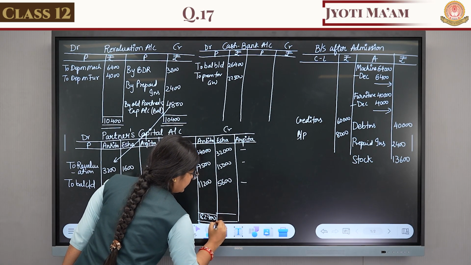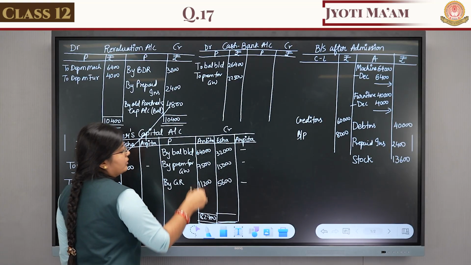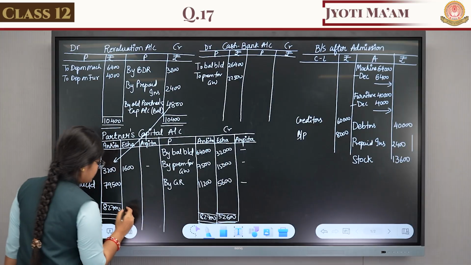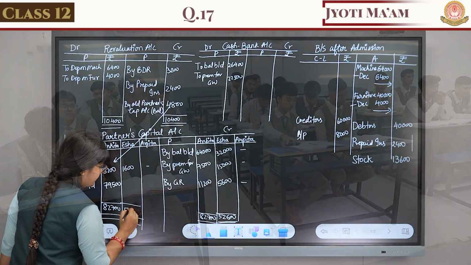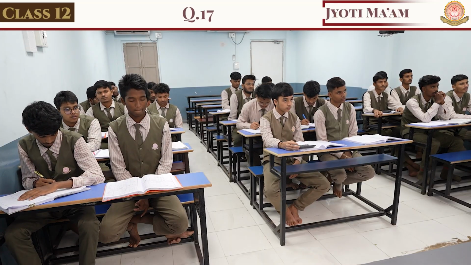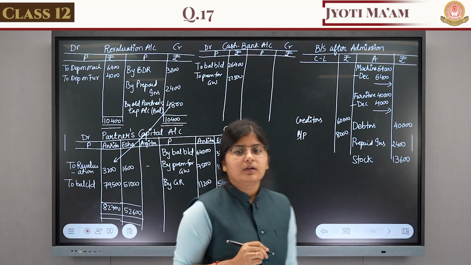Similarly, we tally the Isha account also. The total is 52,600, and the closing capital of Isha is 51,000.